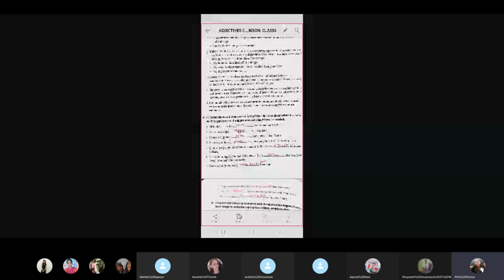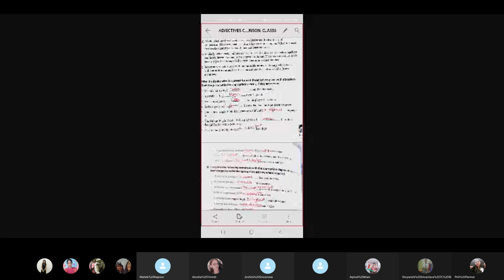Number six, the Mohun Bagan Football Club played worse than the East Bengal Football Club yesterday. Now, worse, you see, the bad has turned into worse when it was talking about the comparative degree. Cats are not more intelligent than dogs.